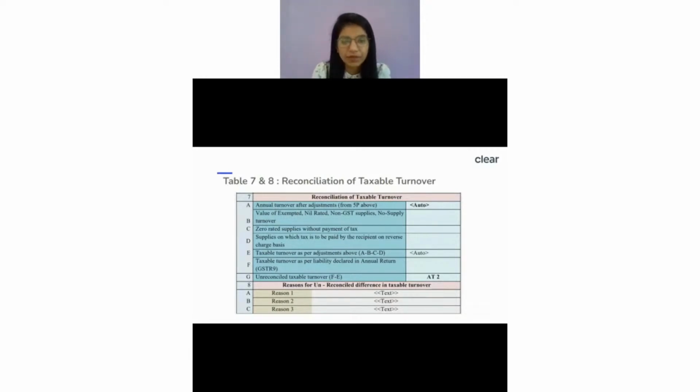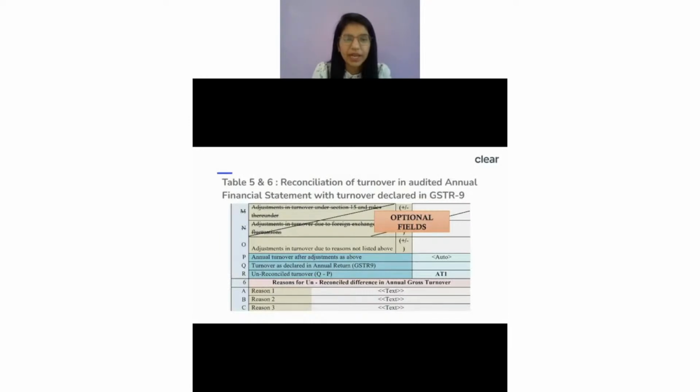What exactly does that mean? If we just see here, we had this 5P. What was 5P? We said that this is my financial statement. After I got my financial statement, I have done all my plus and minus so that I come to my turnover which is declared in my annual return. So on the financial statement we have done some plus minus and said, okay, now this is ideally my turnover as per my GST-9.